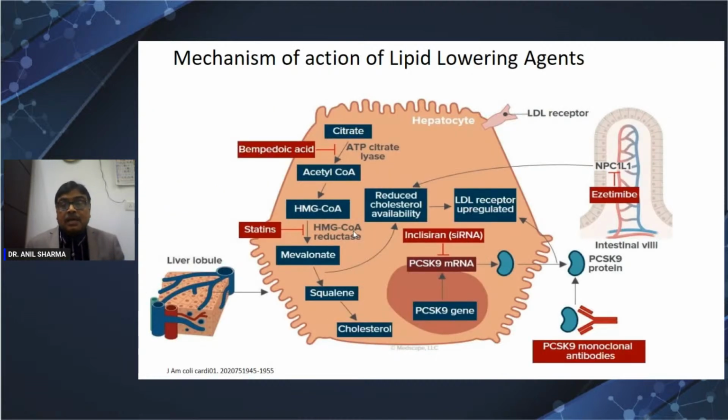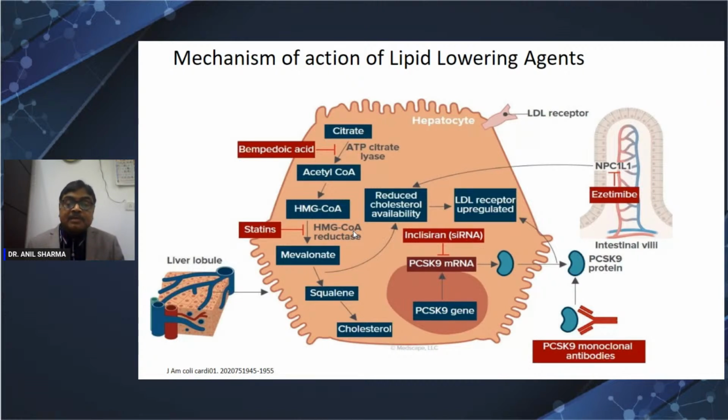Other things, like you see, ezetimibe works at the intestine, while statin works as an HMG CoA reductase inhibitor, and bempedoic acid works a little earlier, higher up. It is an ATP citrate lyase inhibitor, and there are two medications working on PCSK9. What is PCSK9? You can say that it stops the recycling of the LDL receptor. If the LDL receptor is destroyed, it cannot take the LDL out of the blood into the liver, so more LDL is there.